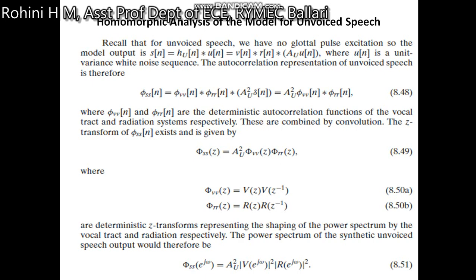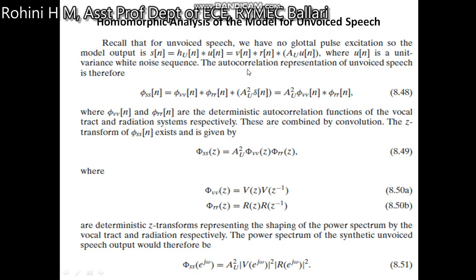Homomorphic analysis of the model for unvoiced speech. We recall that for unvoiced speech we have no glottal pulse at all. It is just noise, so glottal pulse excitation is not there. So the model output s of n is given as h_U of n convolved with u of n, which is given as v of n convolved with r of n convolved with A_U times u of n, where u of n is a unit variance white noise sequence.